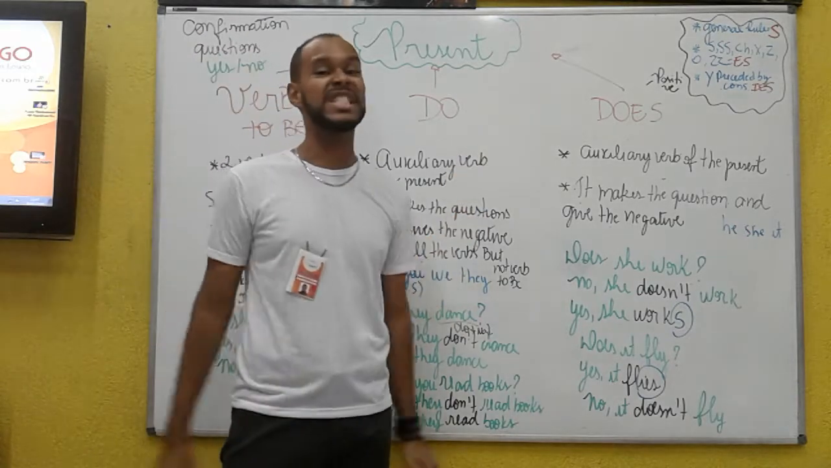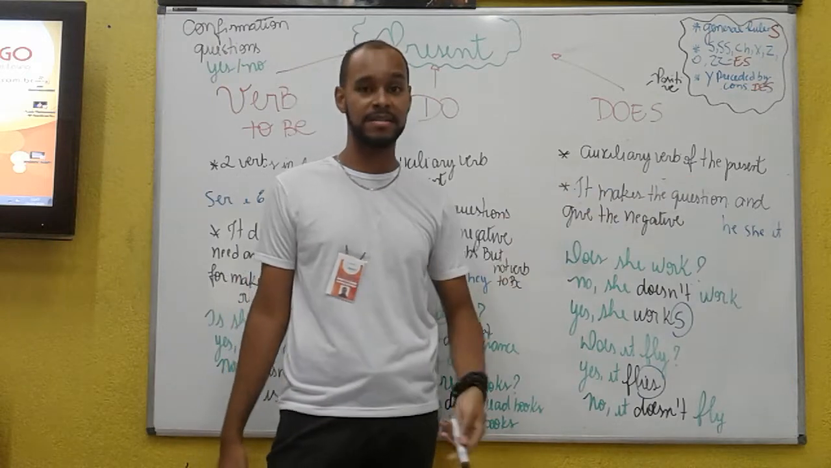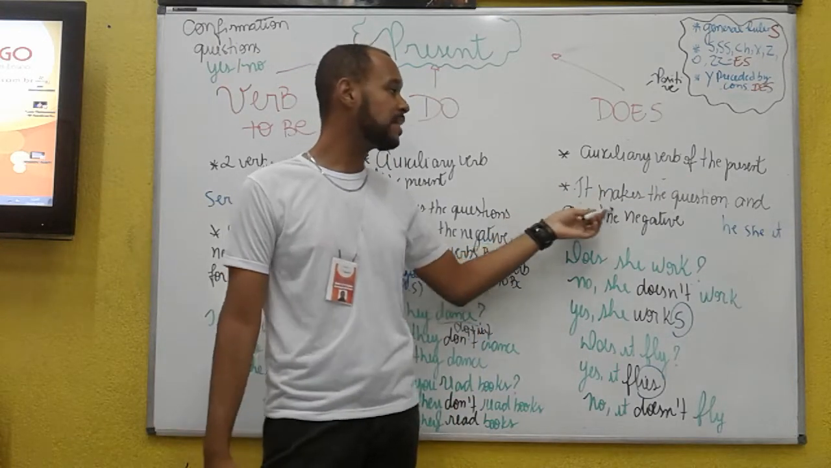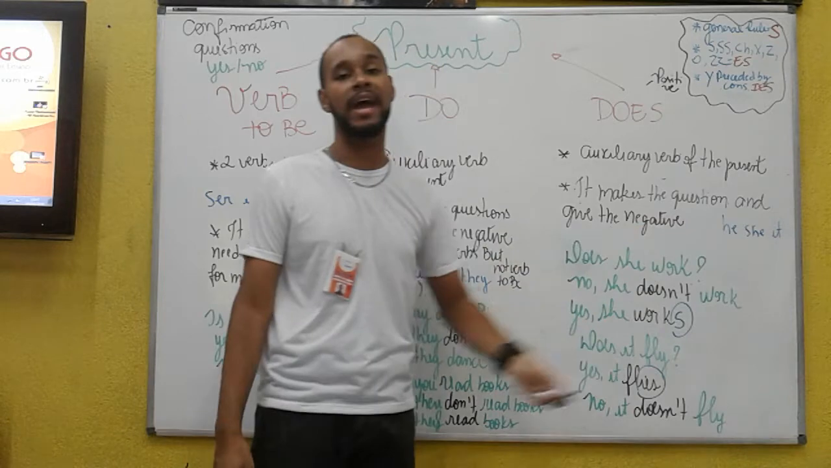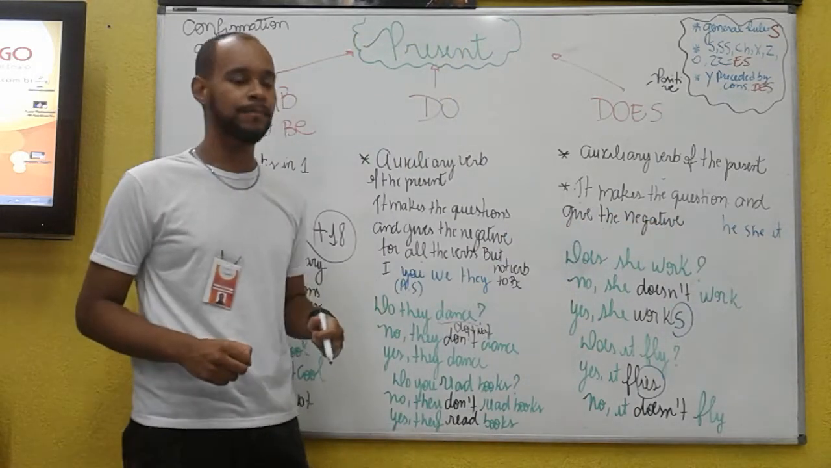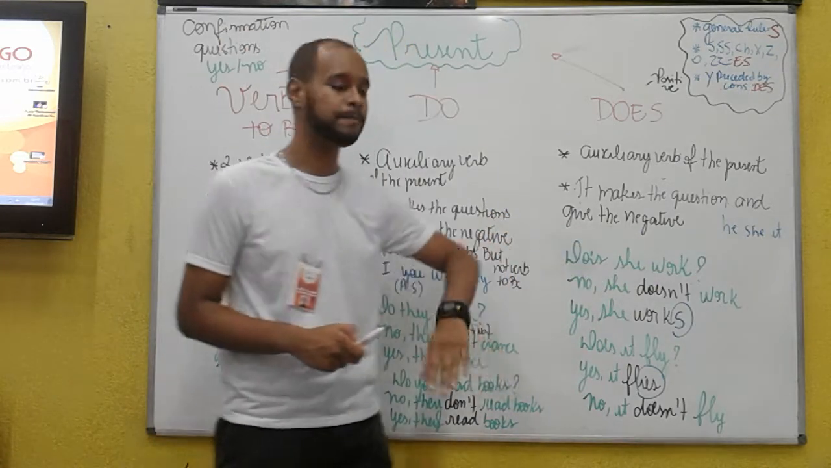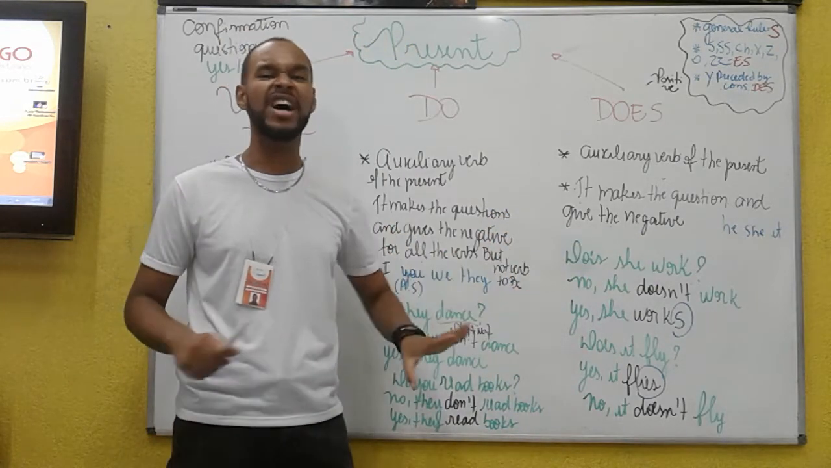Let's talk about does. Does is the same thing. It's the auxiliary verb of the present, okay? And it makes the question and gives the negative for the pronouns he, she, and it. Okay? So let's see an example here. Does she work? No, she doesn't work.